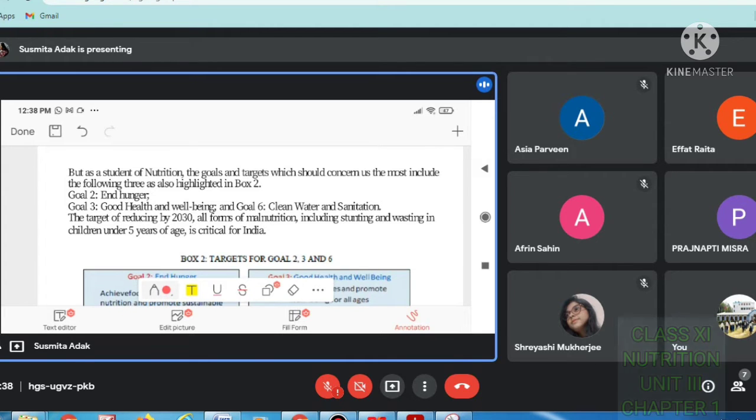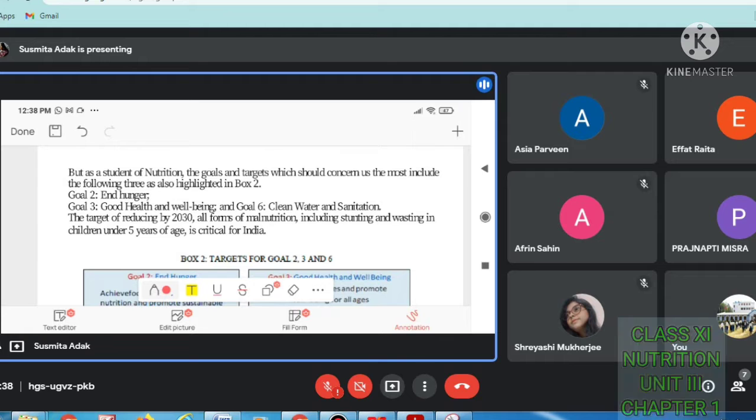And if we maintain this, the HDI level will increase for India, as we have seen that India is in a moderate condition. If we maintain all these 17 goals, the human development index value will increase for India.